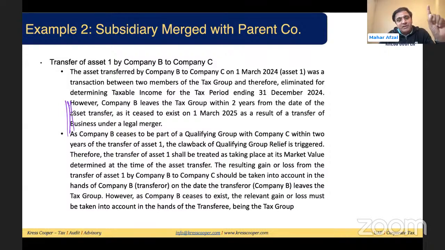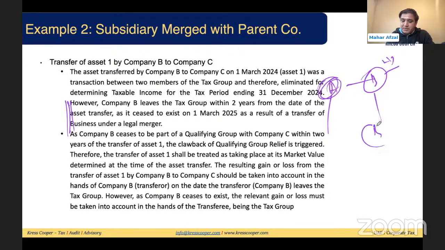And if the asset is further transferred within 2 years from the date of transfer, assuming A has transferred to B and B is transferring the asset further within 2 years, or A is leaving the tax group or B is leaving the tax group, in this situation the initial transfer will not be subject to tax. But if this asset is transferred within the next 2 years or A or B is leaving the tax group, then the gain that has not been booked on the initial transfer will be subject to tax and the transferor will be liable to book the gain. An asset will be marked at the market value in the group. We will look into the example as well.